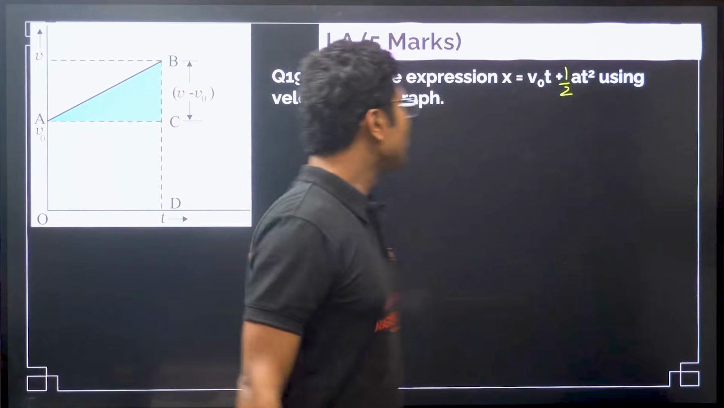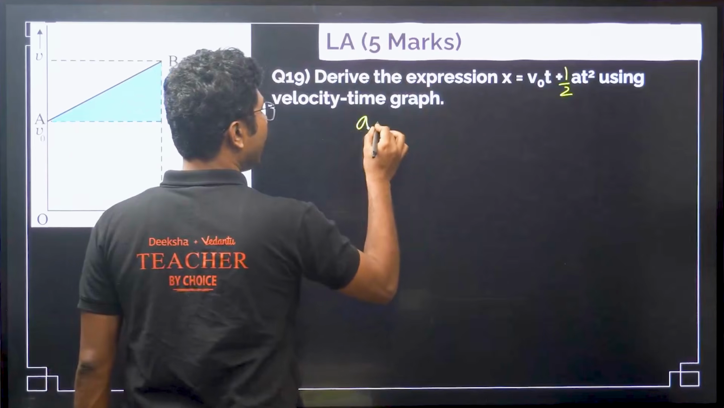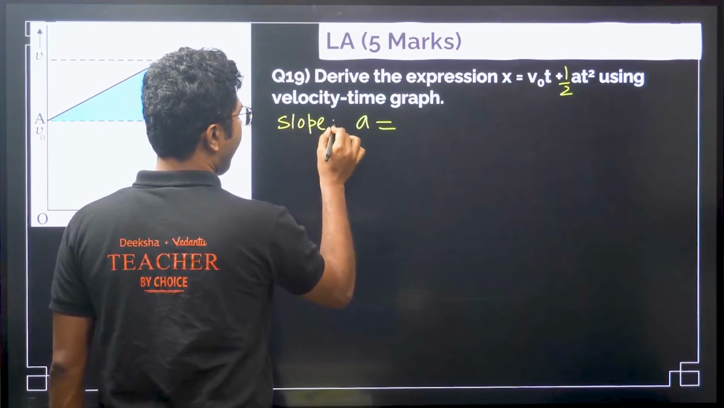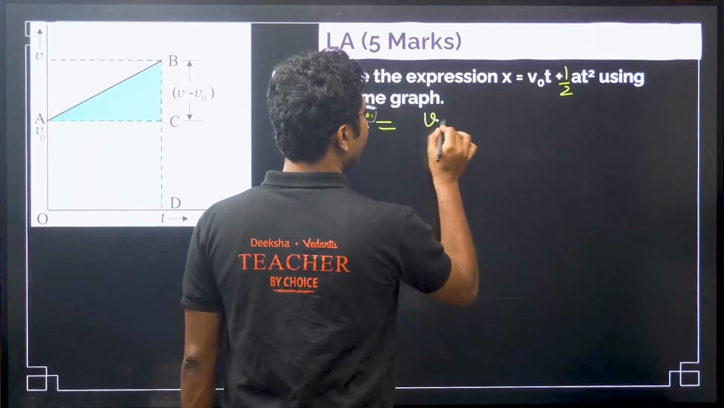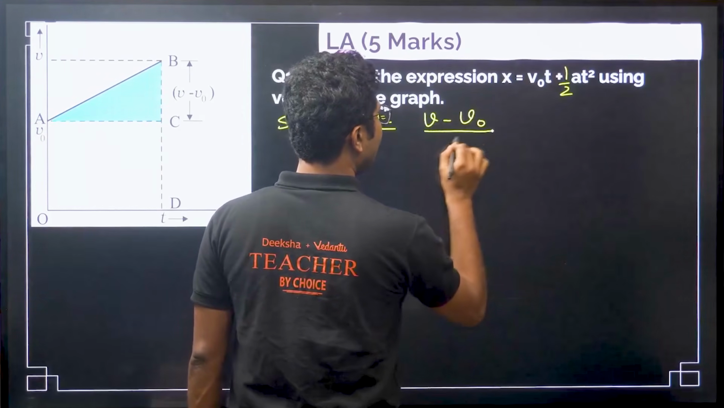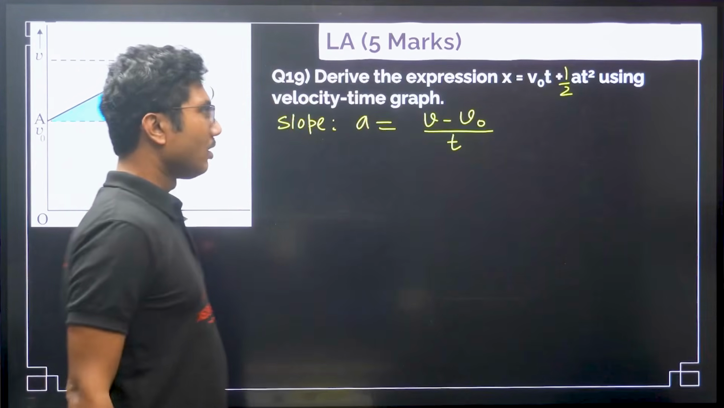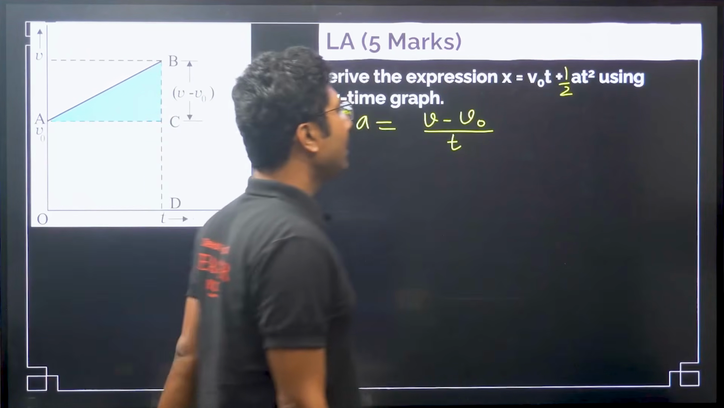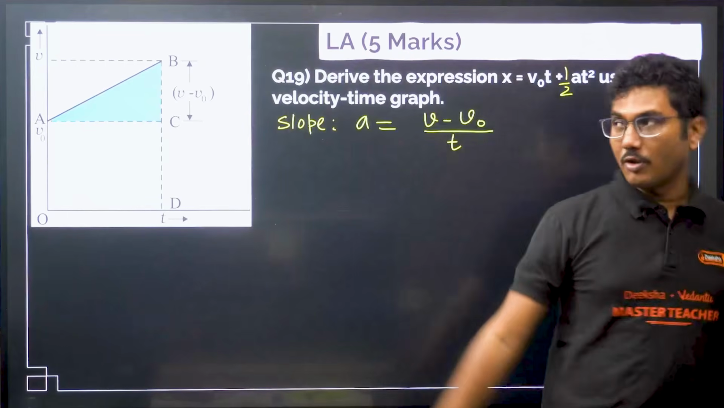First of all, slope. What is slope? We already did it once. Slope is V minus V naught by time t. Okay, so this is the first line that we have to write. Second is what? Second is what is displacement from this graph.